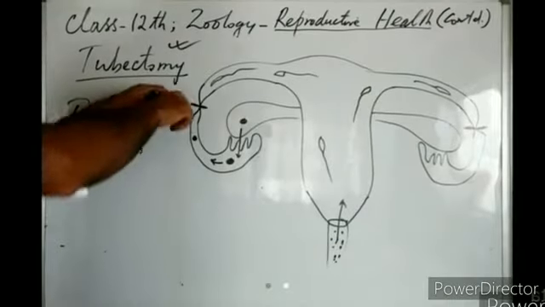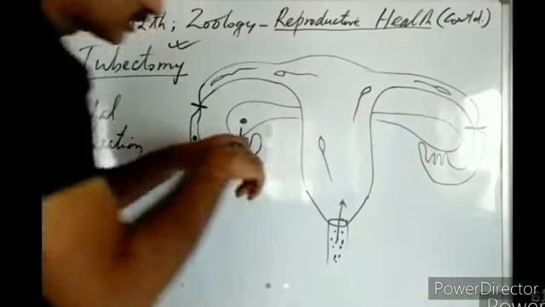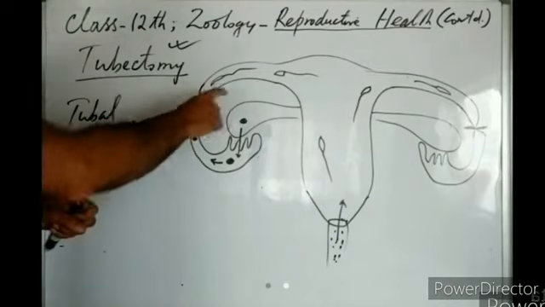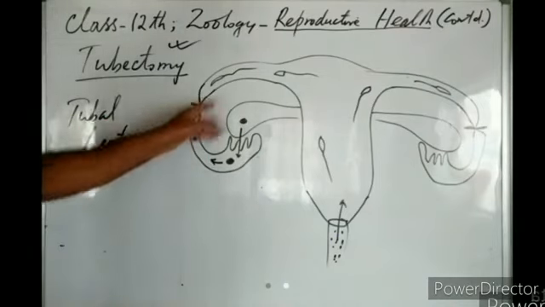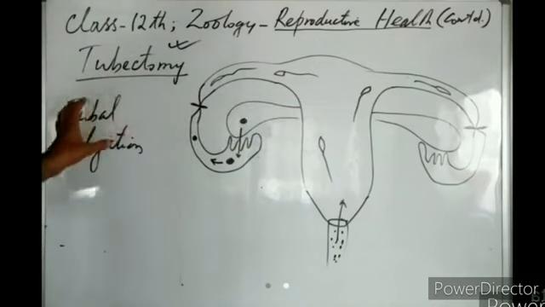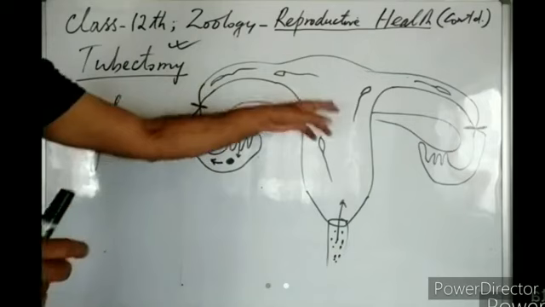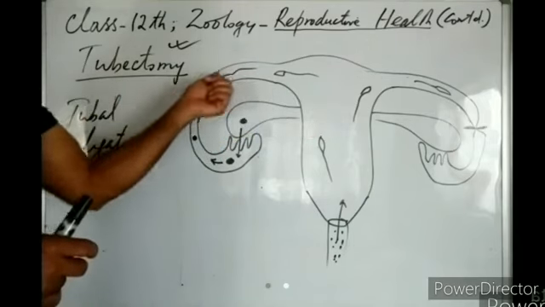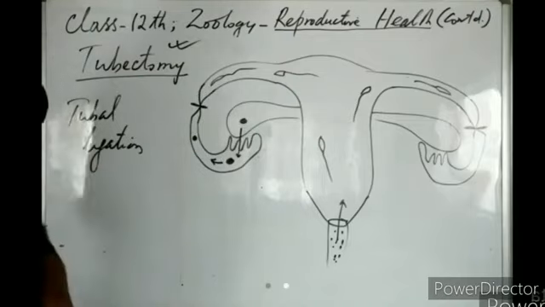Their lumen is blocked by tying a catgut or a surgical thread over them, so that sperm cannot reach the ovum, or the ovum cannot go into the uterus. So this blocking of the fallopian tube, to prevent the ovum from reaching the uterus or to prevent the sperm from making contact with the ovum, is known as tubal ligation. This tubal ligation is another important method of birth control.